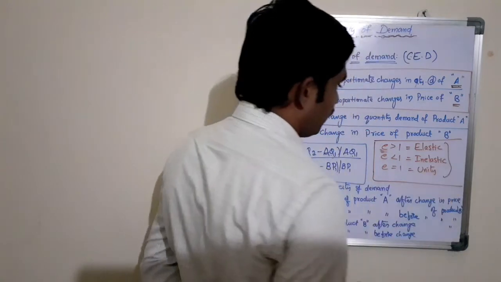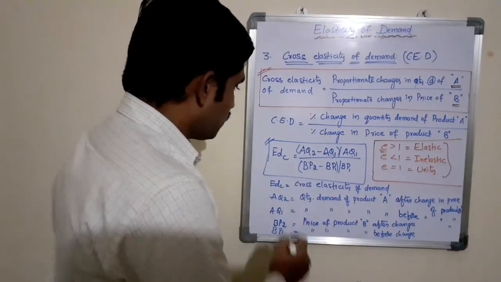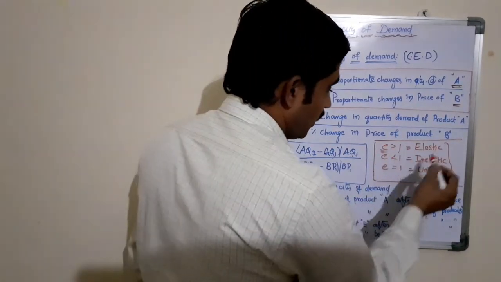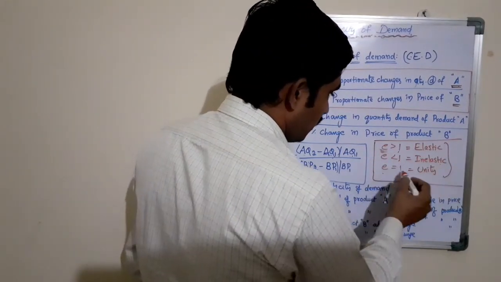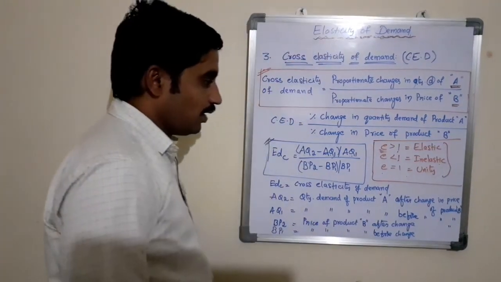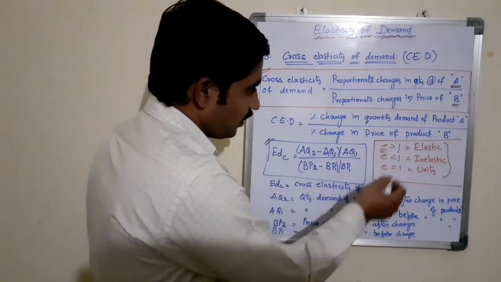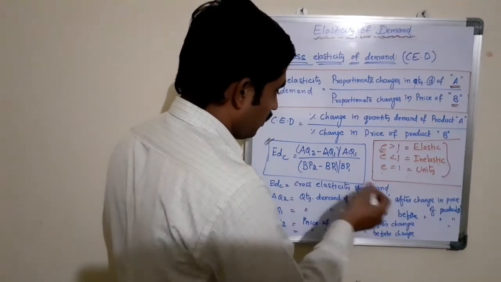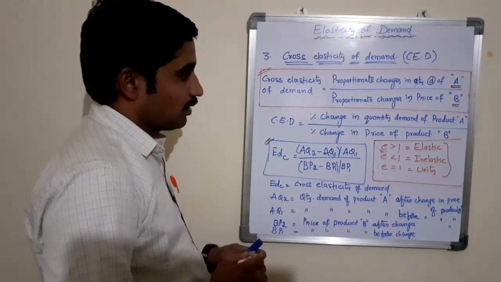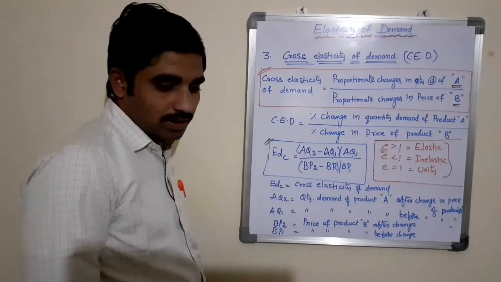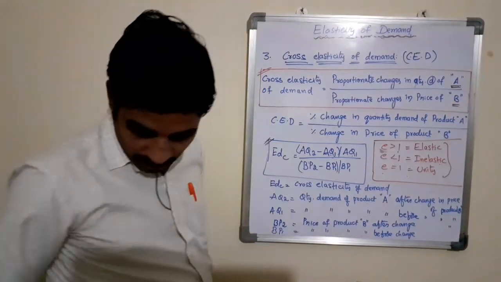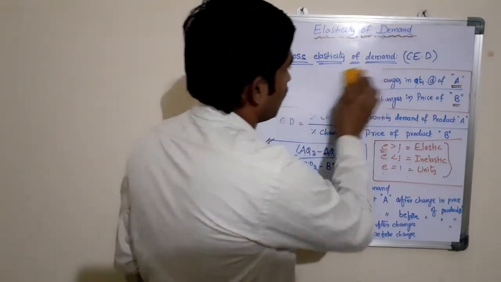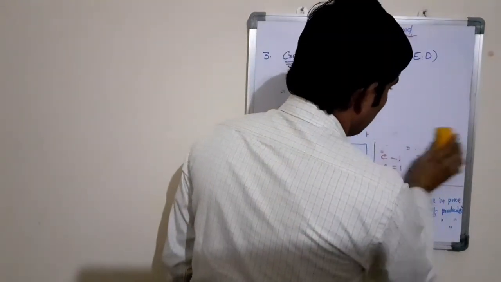So these are the basis to interpret the results of any type of elasticity of demand. E greater than 1 elastic, E less than 1 inelastic, E equal to 1 unity elastic. That is EDC greater than 1, EDC less than 1, EDC equal to 1. Based on the result of the calculations, we need to interpret the results. Now let us see how to measure cross elasticity of demand with a simple illustration.